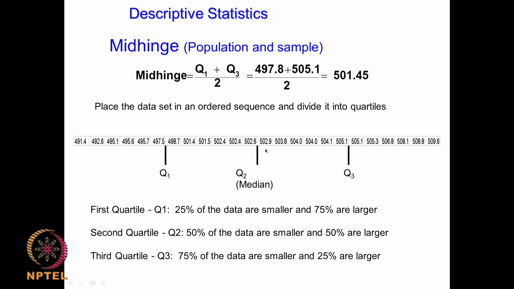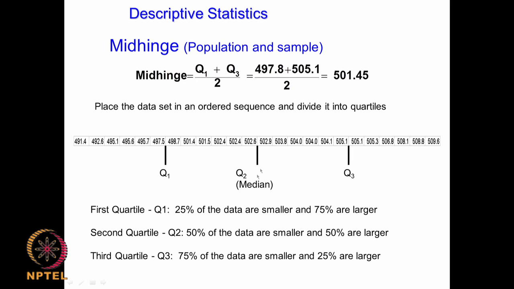Okay. So you have a Q2, that is the quartile 2. So 50% of the data will be smaller than this, and 50% of the data will be larger than this. Then we have the third quartile Q3, 75% of the data will be below this Q3, and 25% will be above this. Okay. So if it is very uniformly distributed, you will have each of these quarters the same, but if it is not uniformly distributed, you will have some variations between Q1 and Q3 and so on actually.